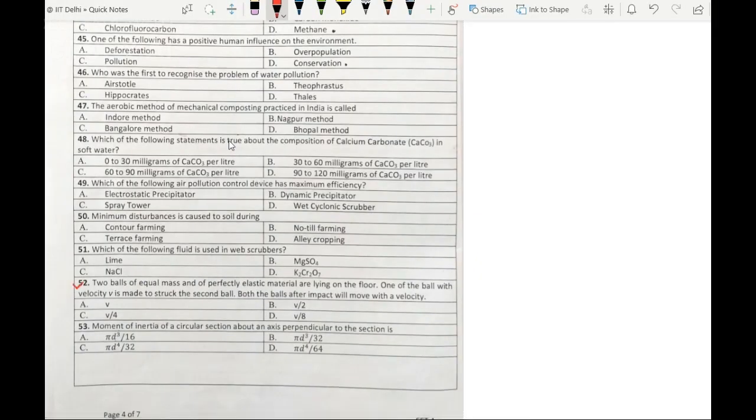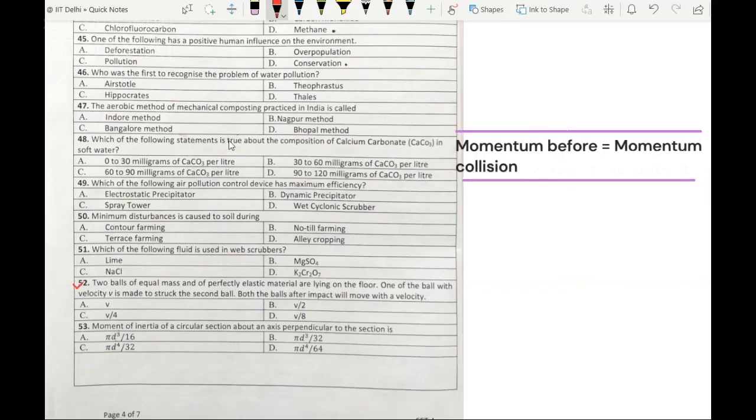It says, two balls of equal masses and of perfectly elastic materials are lying on the floor. One of the balls with velocity v is made to strike the second ball. Both the balls after impact will move with a velocity. So this problem can be solved using the law of conservation of momentum, which says that momentum before collision equal to momentum after collision. So we can write m1 u1 plus m2 u2 equals m1 v1 plus m2 v2.